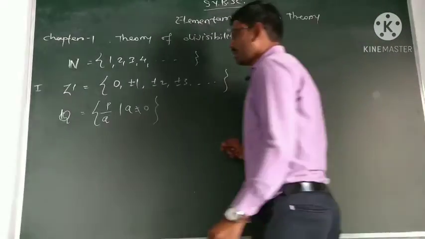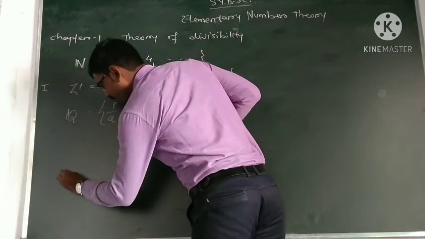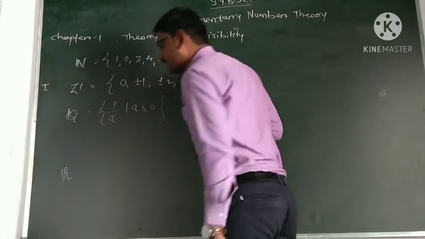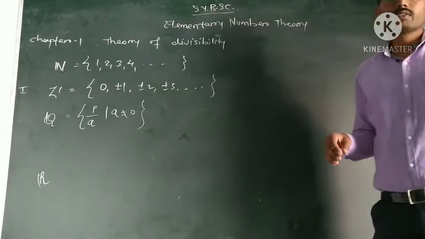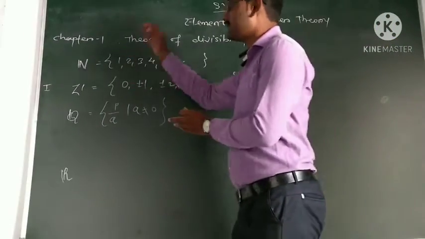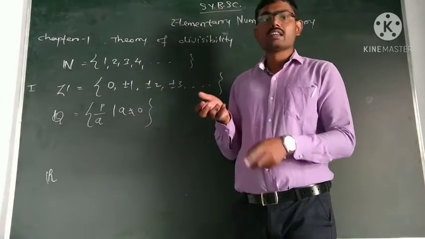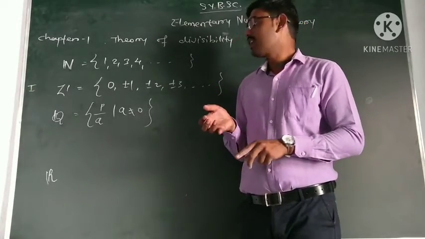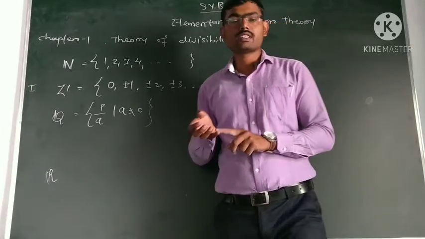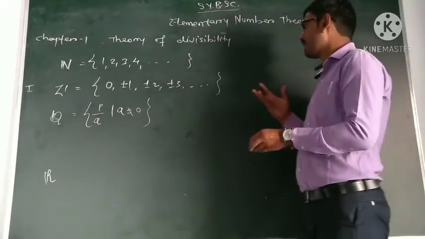Then we know real numbers. What is a real number? A real number is the combination of all these sets. Real numbers contain natural numbers, integers, rational numbers and irrational numbers. We know the real line.